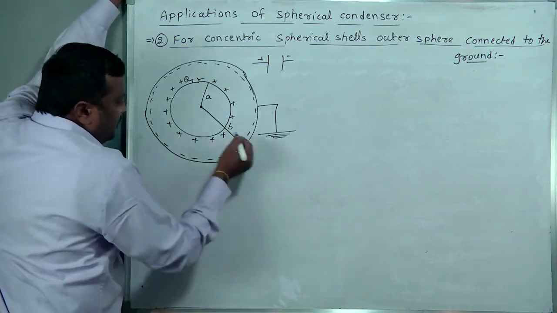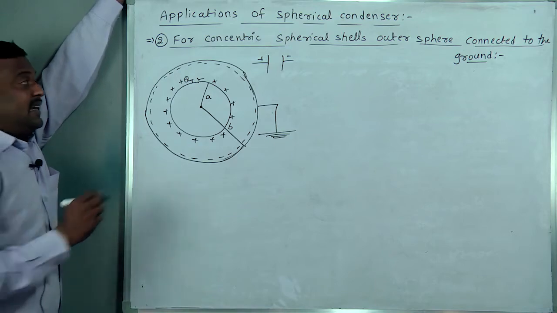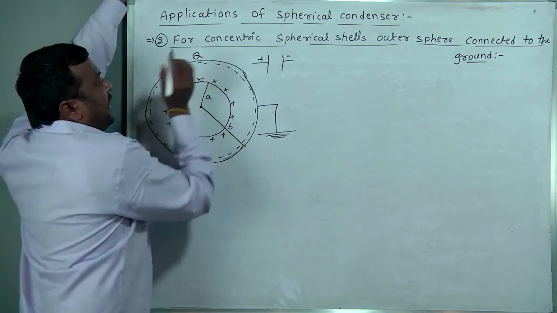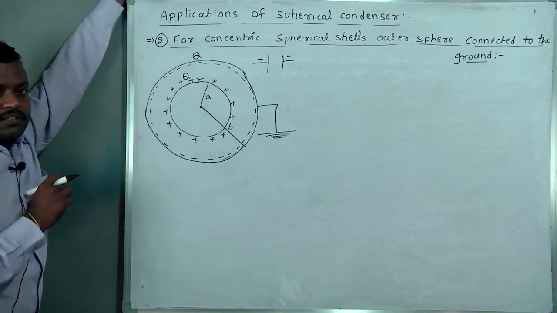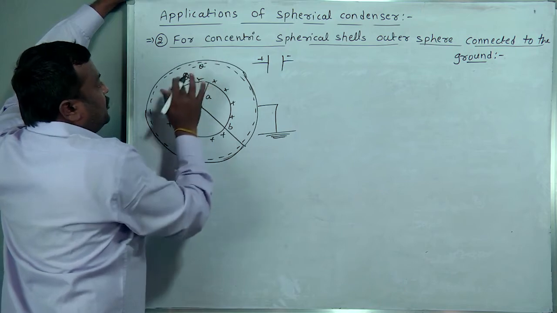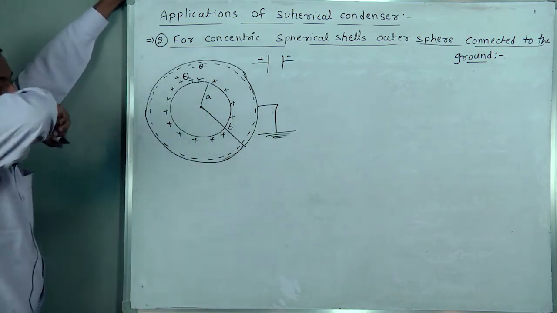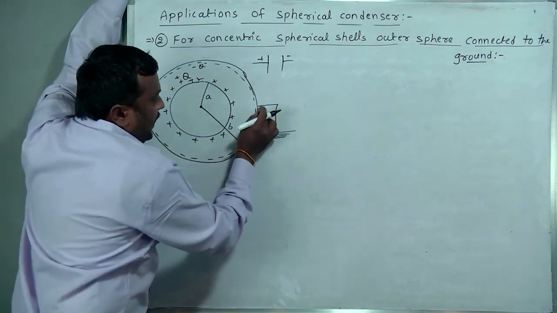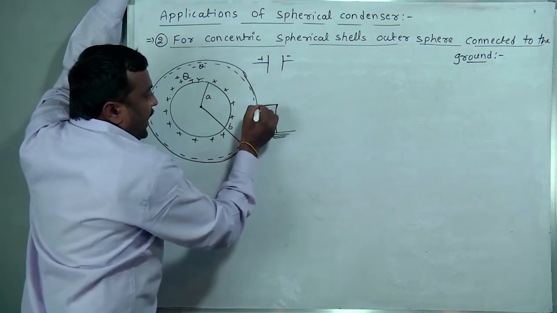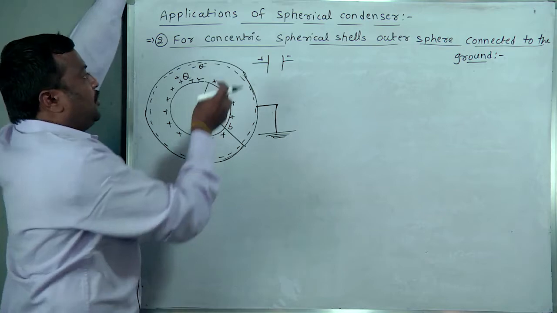Due to induction on the inner edge, the same amount of charge forms with the negative sign. This is plus Q, this is minus Q. Since the outer sphere is connected to the ground, no need to take the outer sphere's value.